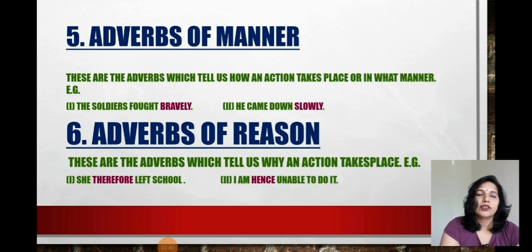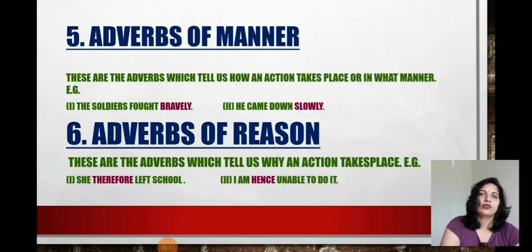Maximum. You must understand one thing, that ly adverbs in sentences are very often used, and these types of adverbs are frequently used. I mean, maximum in use, maximum in number. Others are pretty rare, selected, but adverb of manner is very commonly used. So you must understand this thing.